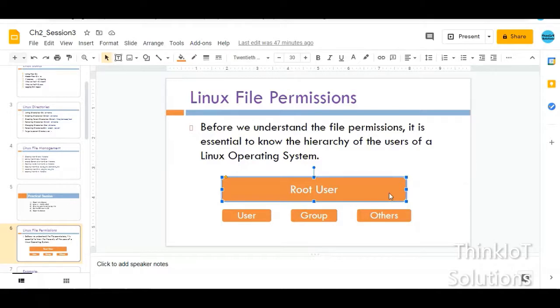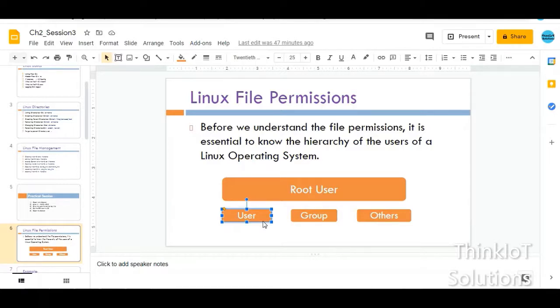So the root user is the main user in a Linux system, and there are three different groups under this root user. The first one is the user himself, whichever user is logging into the Linux PC. Apart from the user, there are two other fields. The second one is called the group, and the third one is the others.